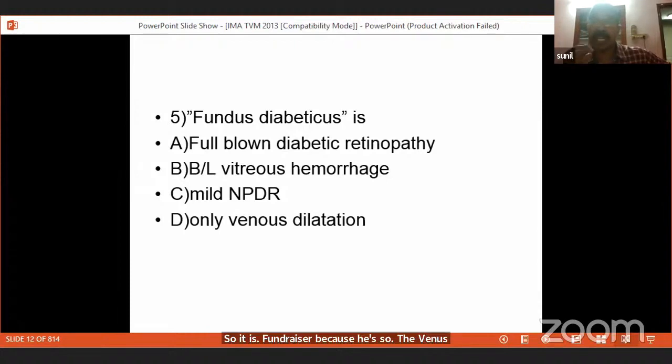Fundus diabeticus is the venous dilatation seen in diabetic patients. It probably is there in every vein in the body in diabetes, but it is visible in the retina. So a patient with diabetes may have marginally dilated veins visible in the retina. That finding is called fundus diabeticus. It has nothing to do with diabetic retinopathy. So another common question is: fundus diabeticus is only venous dilatation seen in diabetic patients.